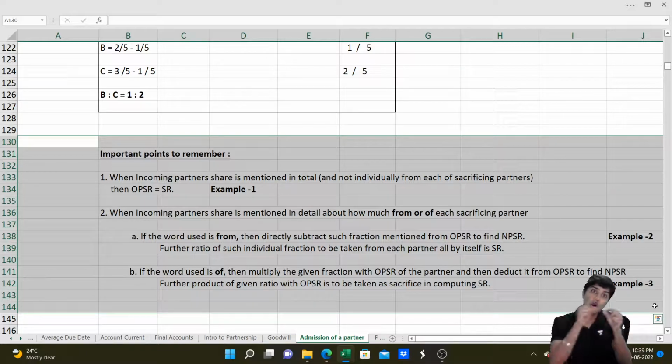If they say "of", then multiply, and the result from the multiplicand is deducted. You get this? So remember, from straight minus, of multiplication, and then minus. So that is something that you need to remember. If you do example problems, you will understand this better.